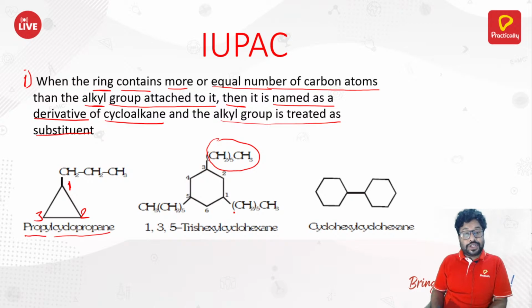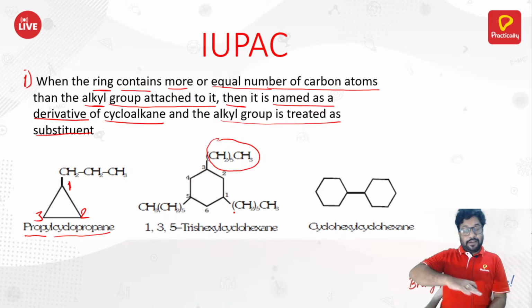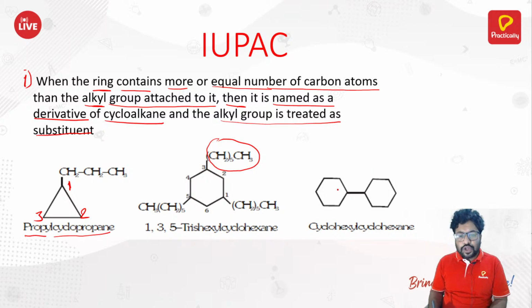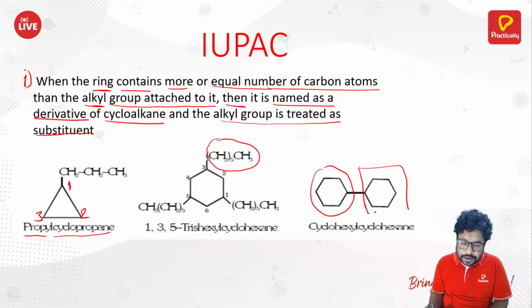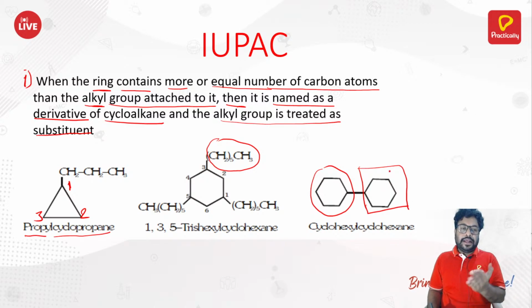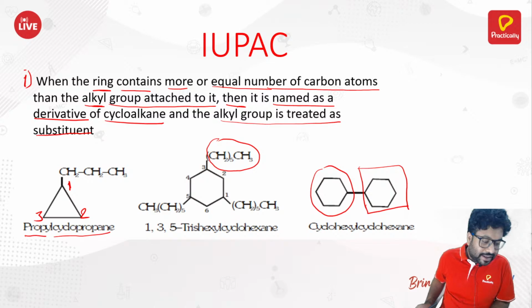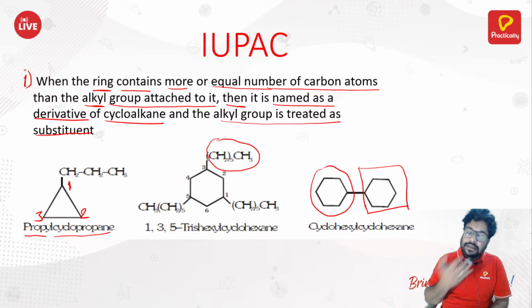What if the substituent which is attached to the ring has the same number of carbon atoms, but that substituent is also a ring? So here you can consider either this as the ring or this as the ring. You can consider whichever. Suppose this is the ring and this square part is my substituent. Now the square part is cyclohexane. When you make it a substituent, it will be named as cyclohexyl. Okay, so that is how you name these compounds.